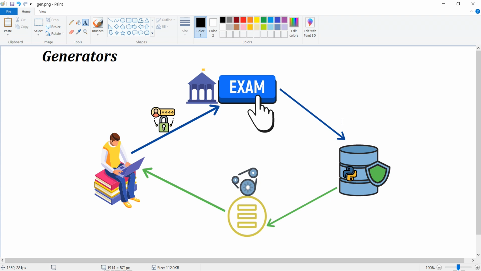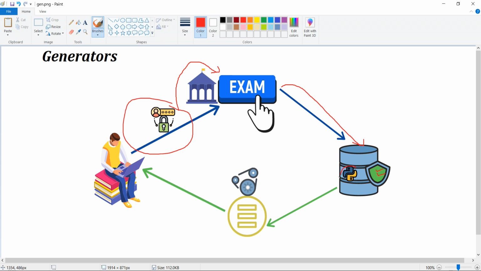The student will give his credentials, his username and password, and that will fire the request to the examination page at the university. At the backend, a function call will go into the university database, which is secured, and ask for the username and password.